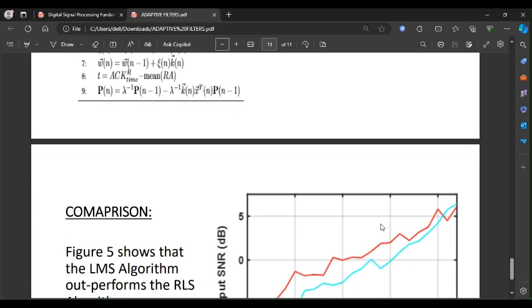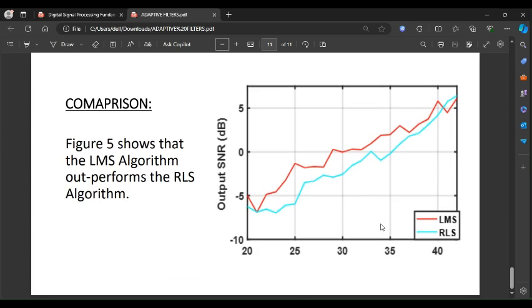Now the comparison between RLS and LMS. RLS is recursive least squares, and LMS is least mean square adaptive filter algorithm. The RLS is generally better for applications that require faster convergence and accurate tracking of time varying signals due to its use of matrix inversion and Kalman filtering principles.